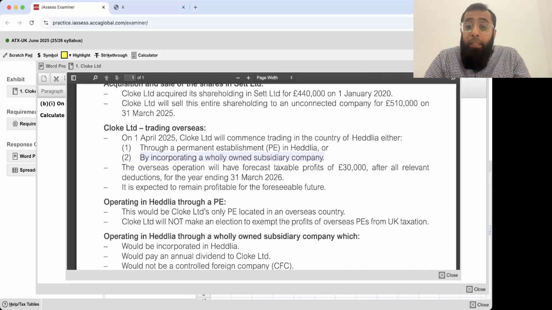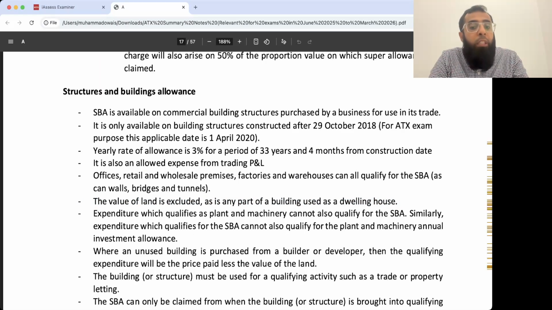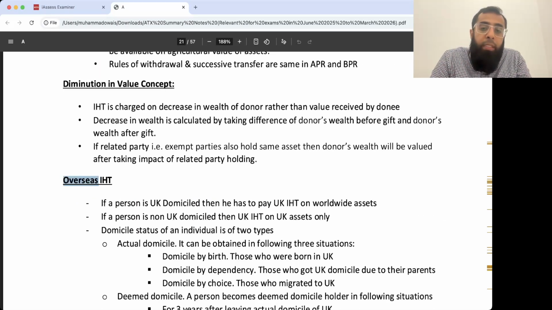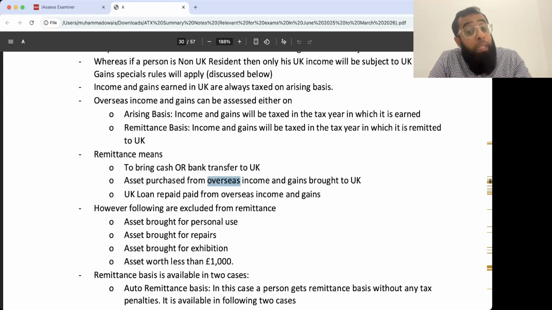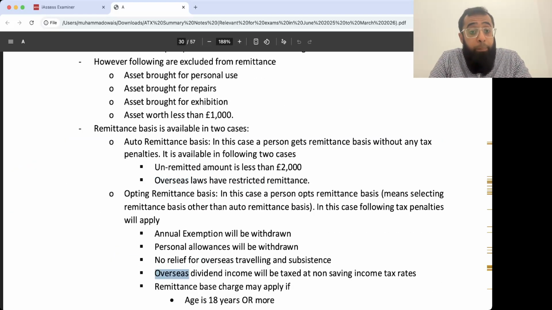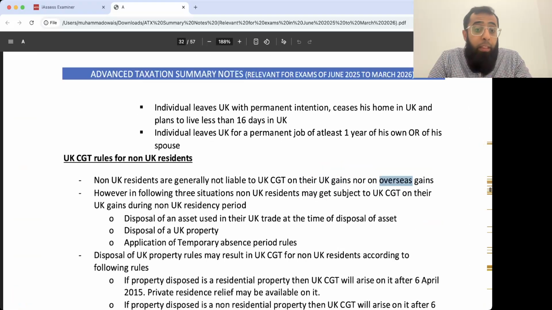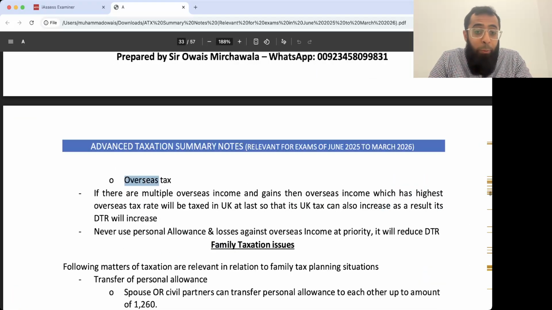Whereas a subsidiary is a separate legal entity, then you need to look at whether that subsidiary is UK resident or not. That is the complete debate. If you don't remember, you can just go and write overseas issues, overseas individuals. Then you will find the issues of companies also in overseas. A lot of times this word overseas is used.